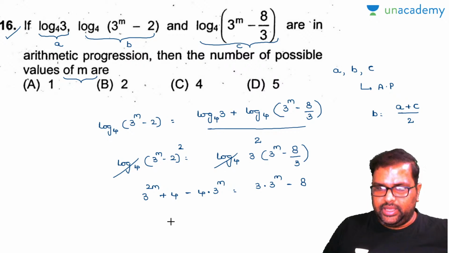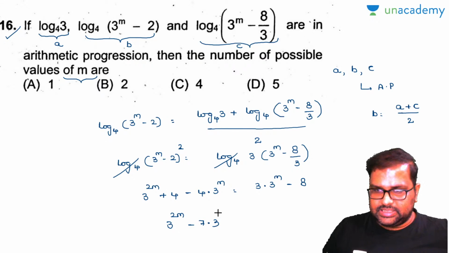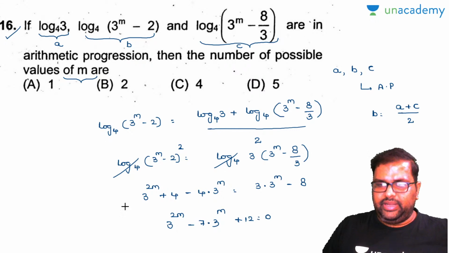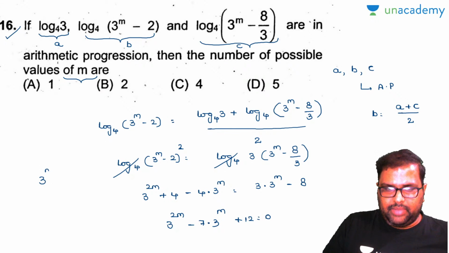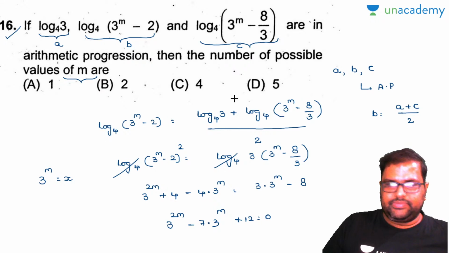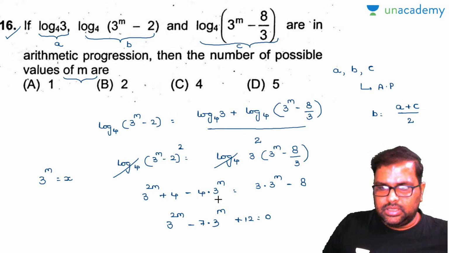Now at last, finally you will get a quadratic equation, 3 to the power of 2m minus 7 into 3 to the power of m plus 12. The 3 goes to the left hand side and becomes minus 7 into 3 to the power of m. This 8 comes to this side, which becomes 12. So for our convenience, I will take 3 to the power of m as x. So finally this will become a quadratic equation. So what will be the equation there? X square minus 7x plus 12.